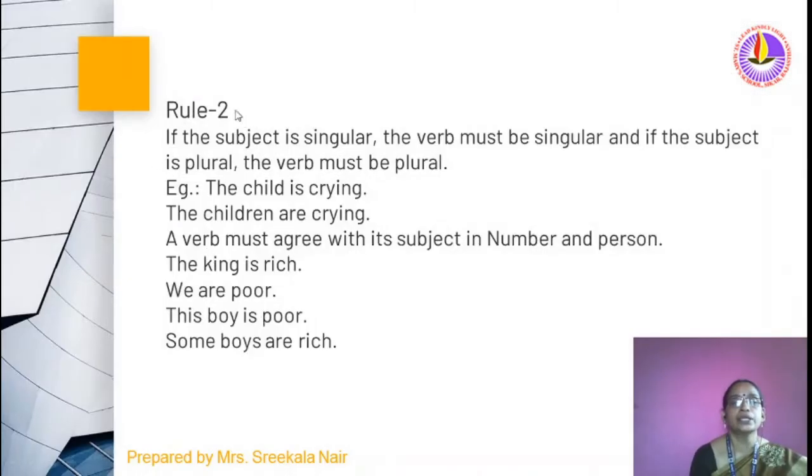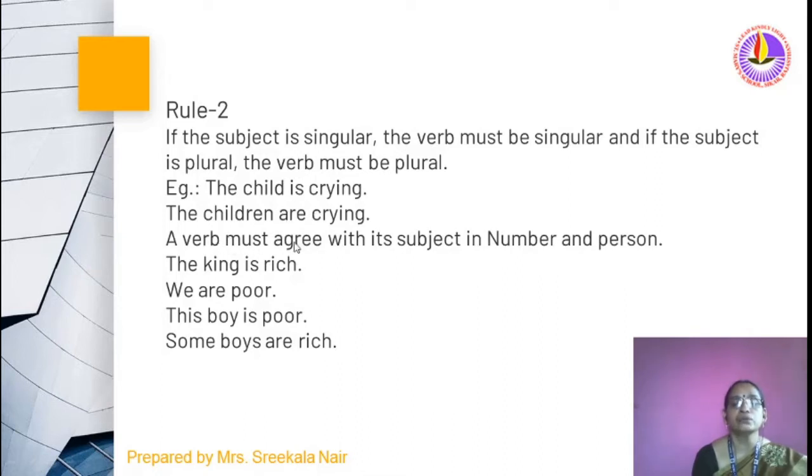Let us study the second rule. If the subject is singular, the verb must be singular, and if the subject is plural, the verb must be plural. Let us see some examples. The child is crying. The child is singular, so a singular verb is used. The children are crying. The children are plural, so the plural verb are.